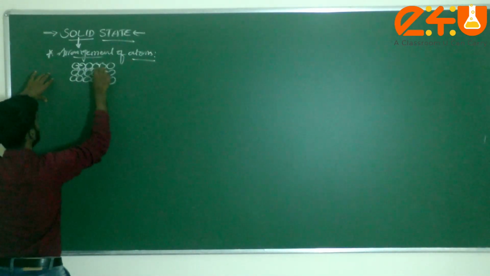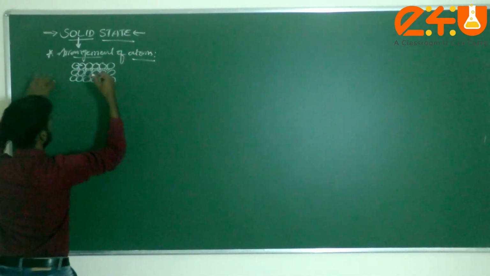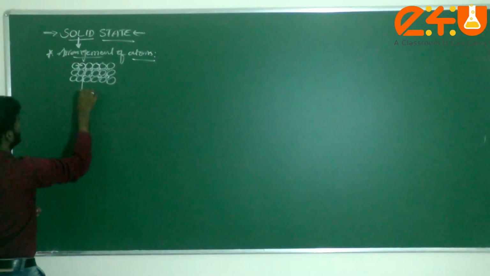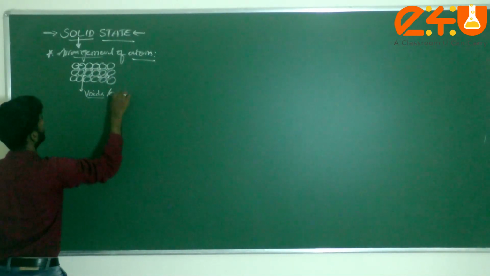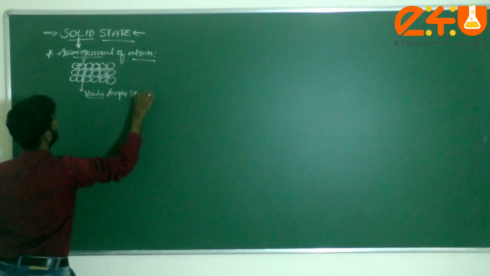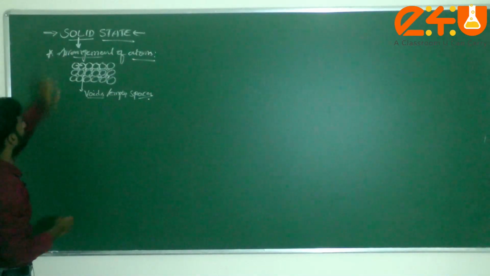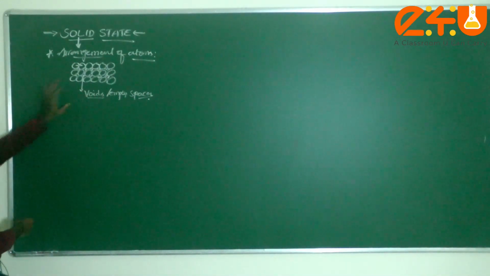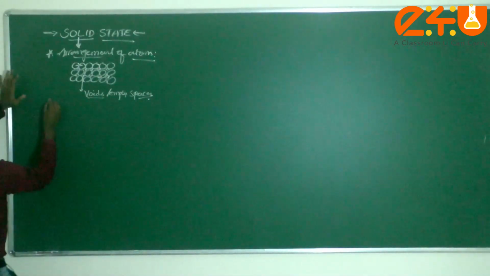After arranging all the atoms in a particular crystal, the spaces left are called voids. They are also called empty spaces. What are voids, empty spaces? We can discuss that in the next videos. So the arrangement of the atoms is very tightly packed, and there is negligible intermolecular distance between the atoms.